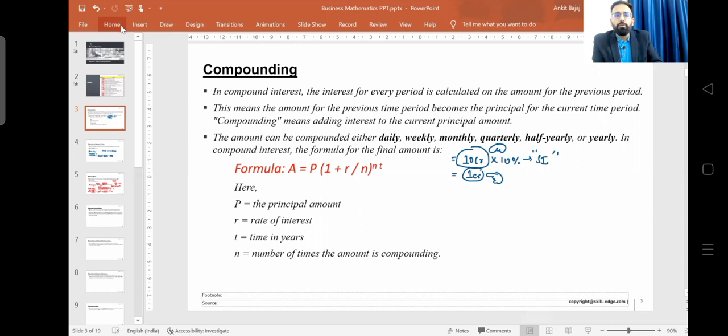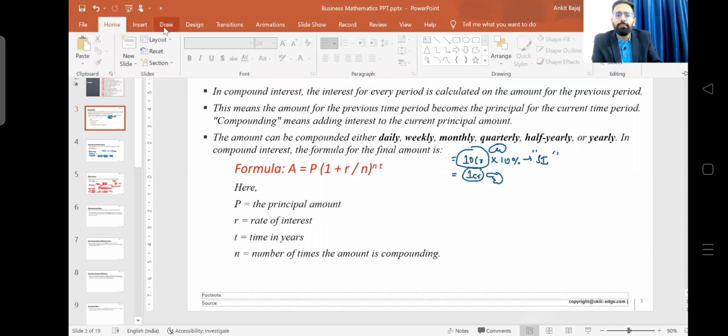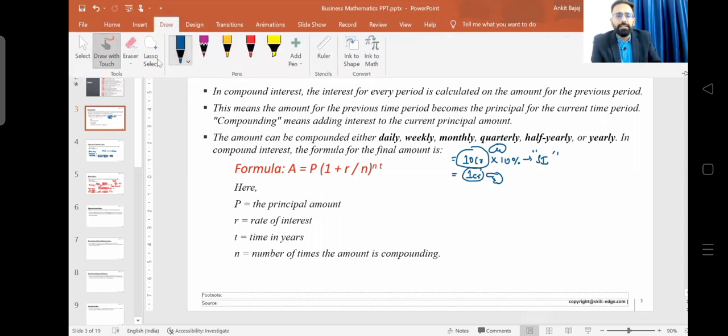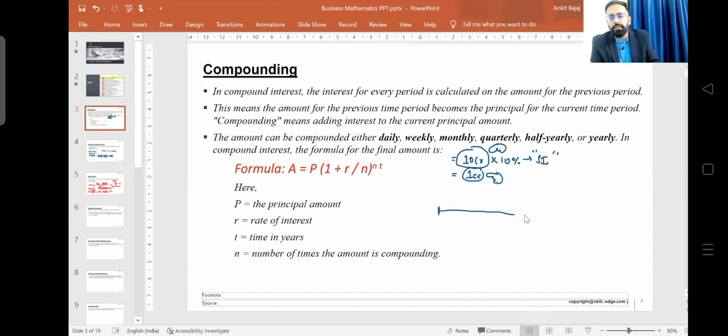But now if I talk about compound interest, what is the meaning of compound interest? Let's suppose I'm taking the example of a fixed deposit. You are depositing your money in a fixed deposit. Today is 1st April 2021, right? I have deposited 1 lakh rupees in the bank, right? That is a fixed deposit, and the maturity period is 4 years, right? Now the bank won't allow you to withdraw your interest amount.